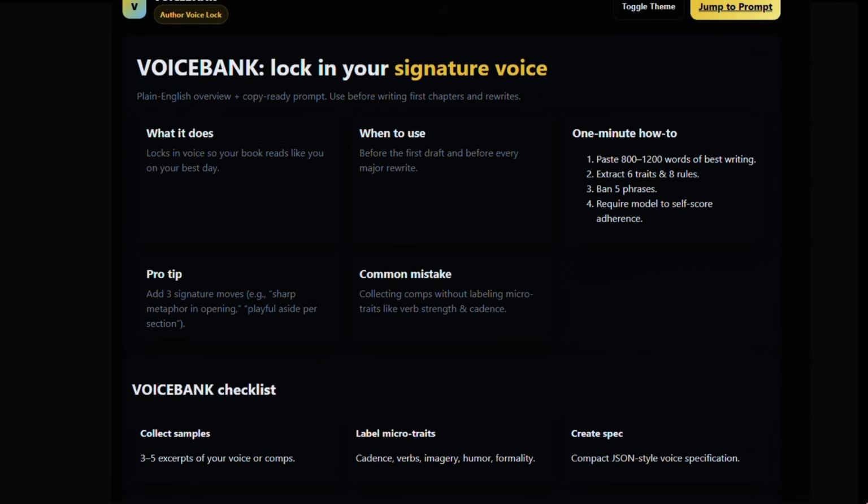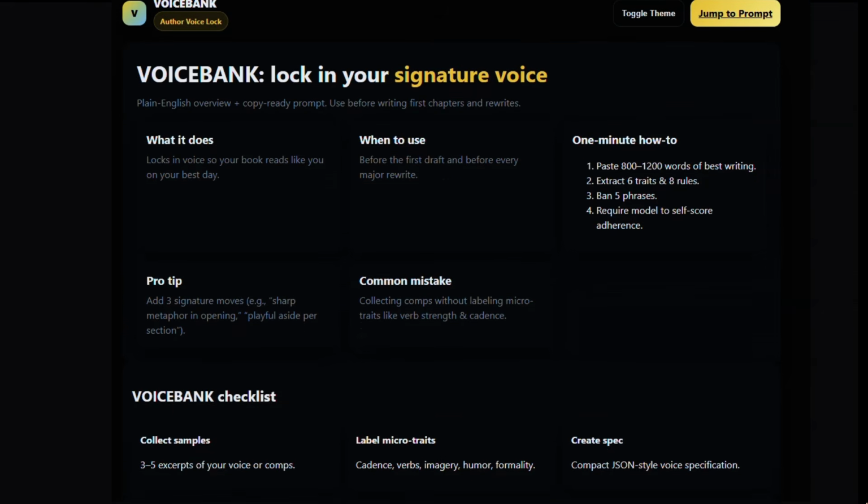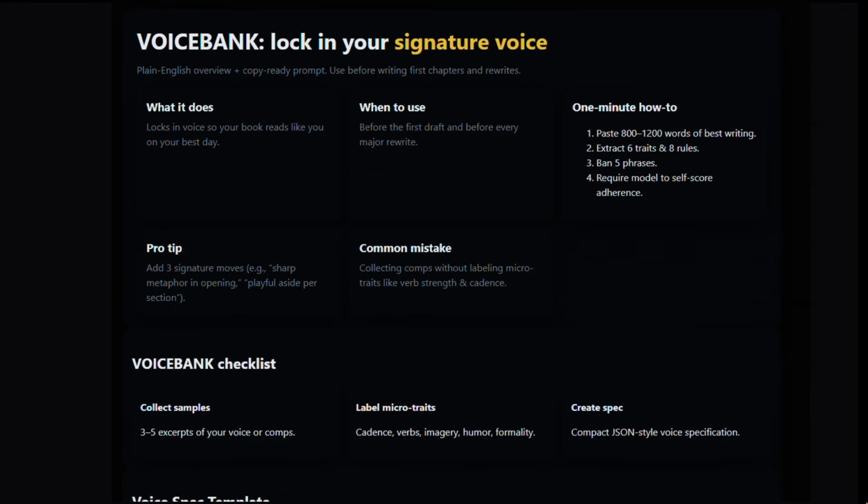Summarize in 6 traits and 8 do-don't rules. Confirm with a 150-word parody, then store the spec for future prompts. And a usage prompt would be use VoiceBank version 1 to write chapter X. Deviations greater than 10% from spec should be flagged and corrected.